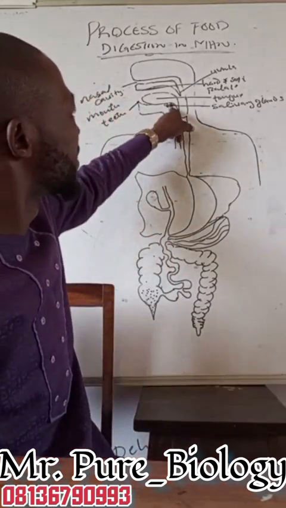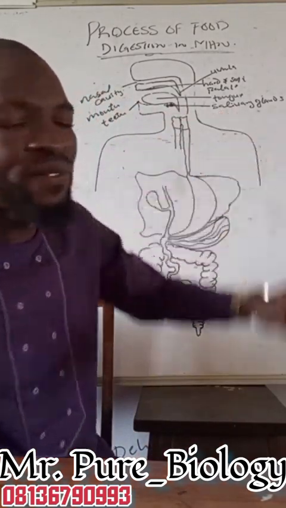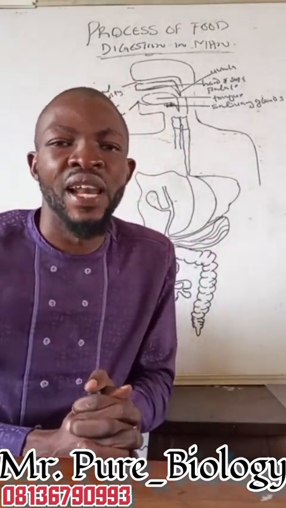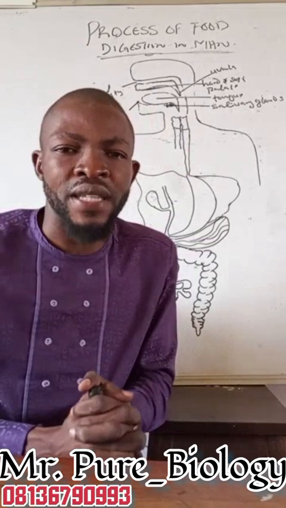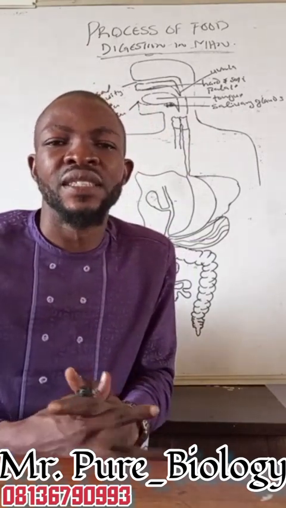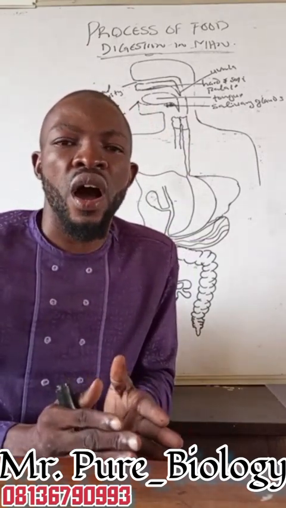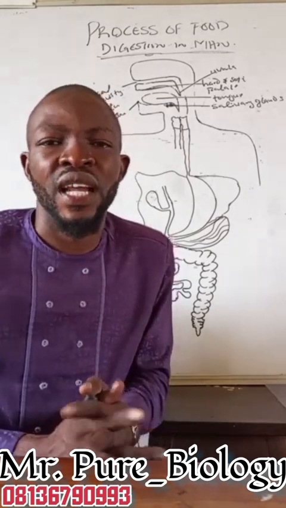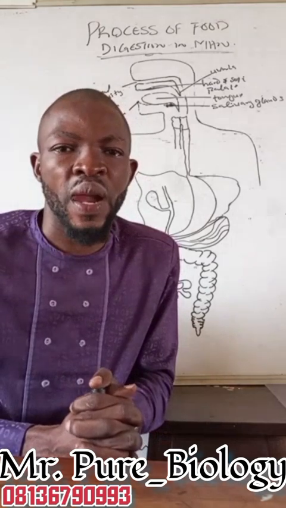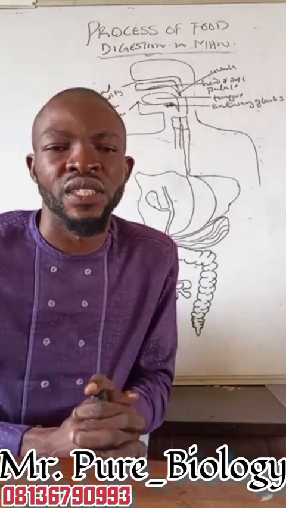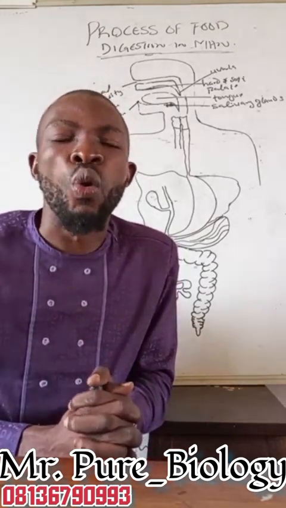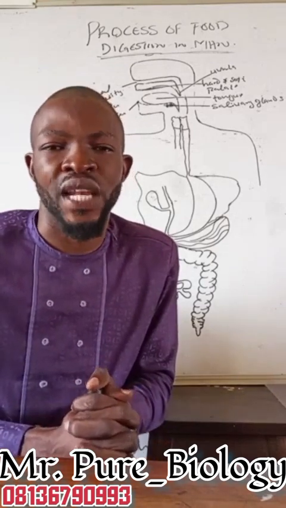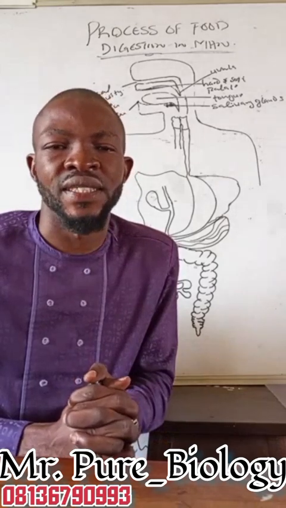Now we have the salivary glands. In man, there are 3 types of salivary gland. We have the parotid, the sublingual and the submaxillary. These 3 glands secrete a liquid substance called saliva. There are 3 components of saliva: water, mucin, and a digestive enzyme called salivary amylase, or ptyalin.